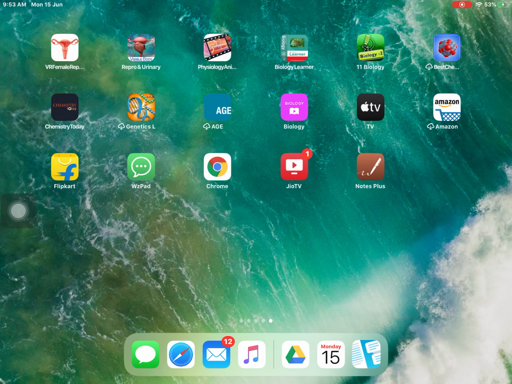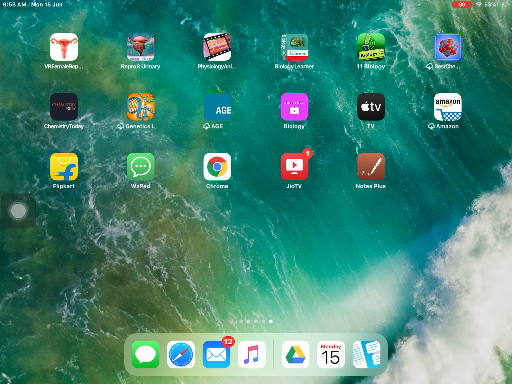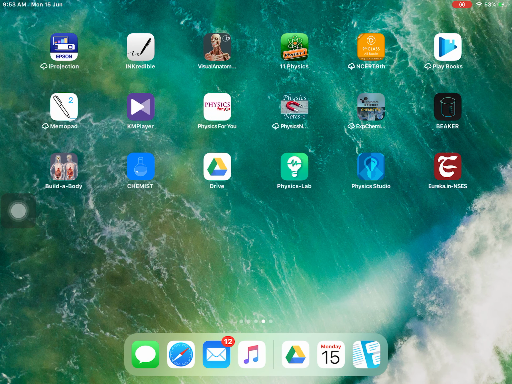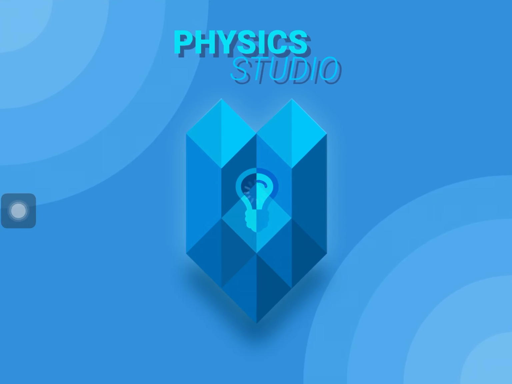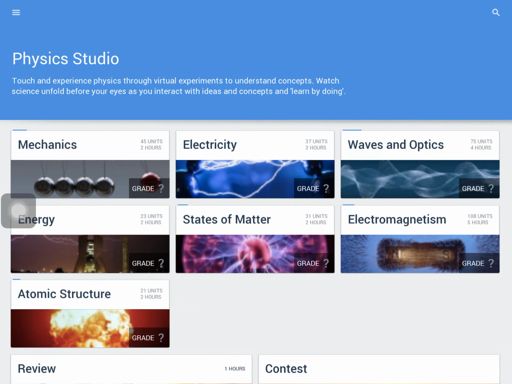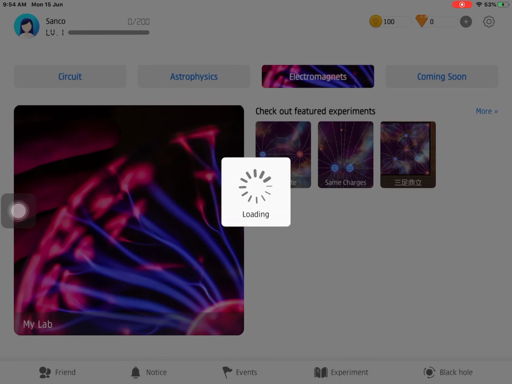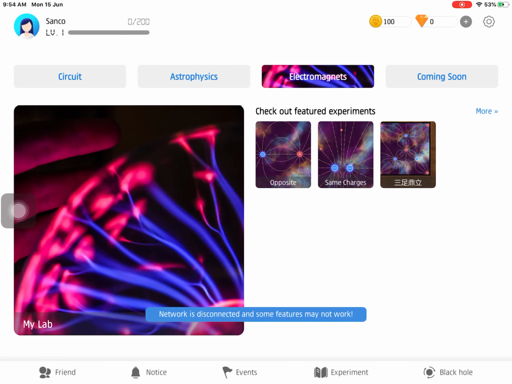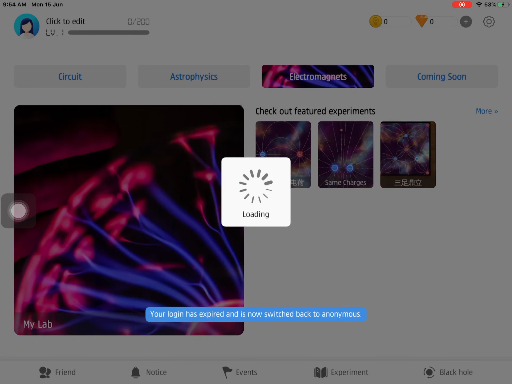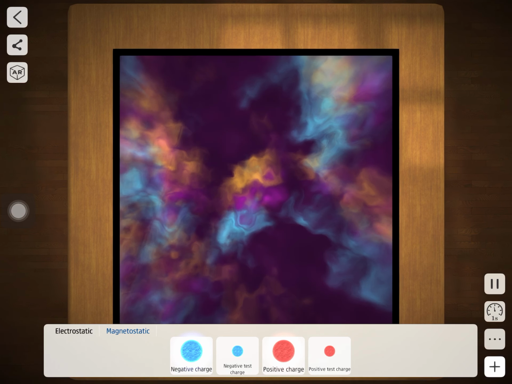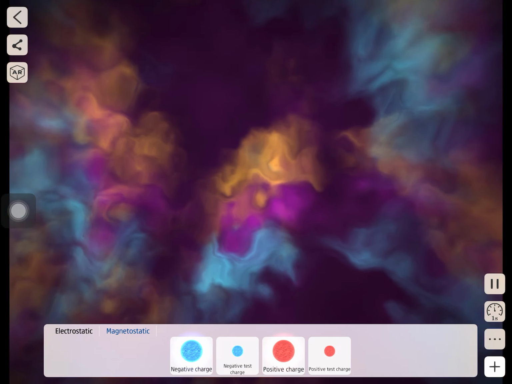In the virtual lab we can show how the field actually works. The electrostatic field is to be shown here about the charge, and there are same charges here. You may see there is a space here.